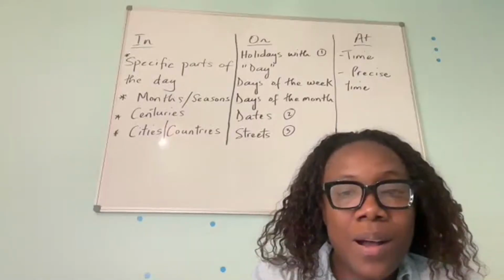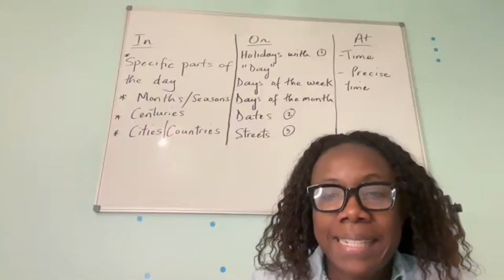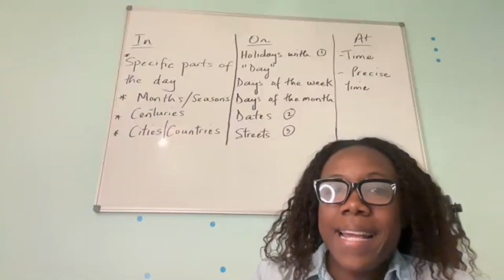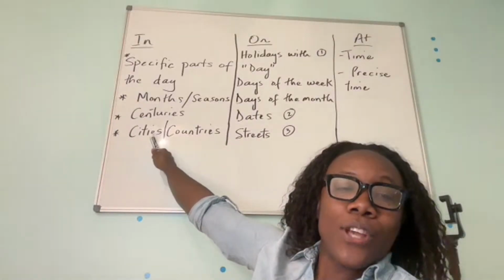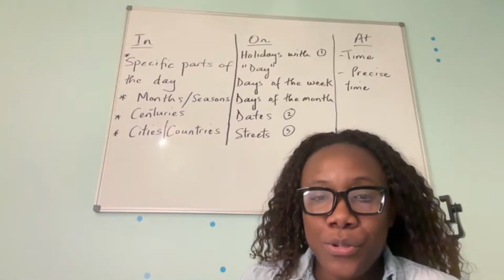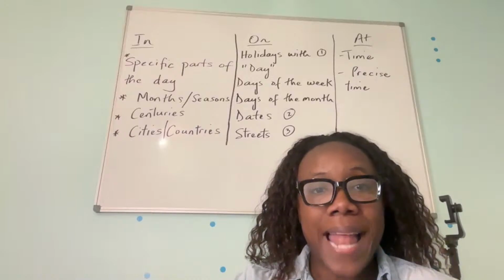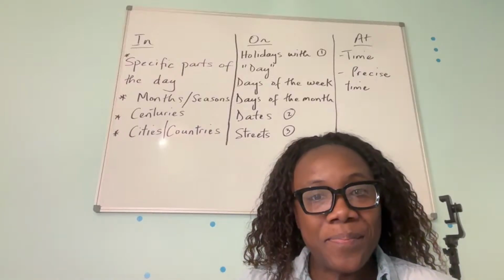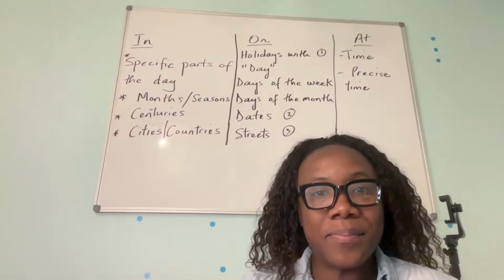All right. So yes, I see the correct answer. She lives in Atlanta. Okay. Atlanta is a city. So we say in Atlanta. All right. Number 2 says, my birthday is blank January. My birthday is blank January.